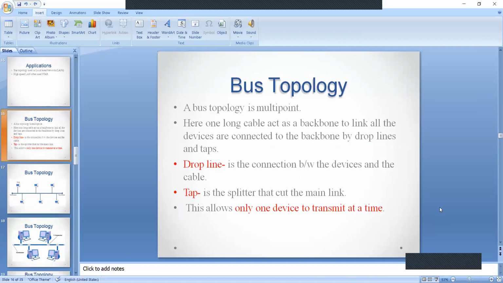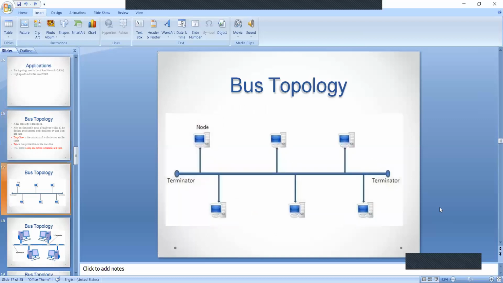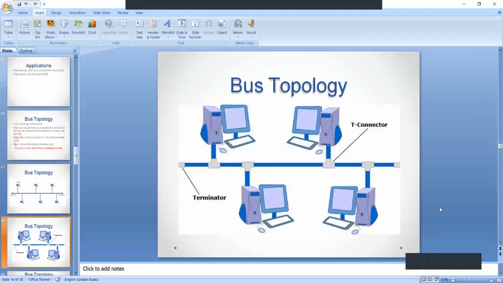I will explain how the transmission happens in this bus topology. This is the diagram of bus topology, and this is one more. This is also a clear blueprint of bus topology. See this one: 1, 2, 3, 4 computers are connected to the bus cable. This one is the terminator, this is one cable and this is one cable, and where my mouse is pointed is known as tab. It is a splitter to the bus cable.